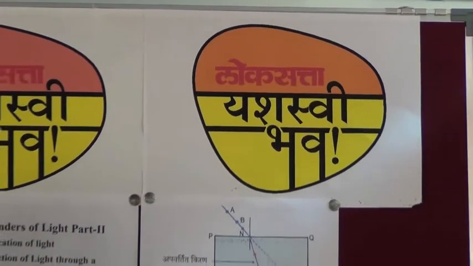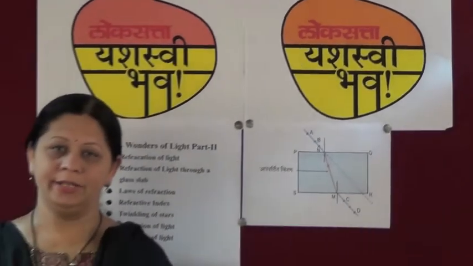In last chapter, Wonders of Light Part 1, we have seen spherical mirrors, lenses, types of lenses. There we have seen application of concave mirror, convex lens, human eye, structure of human eye, defects of human eye and remedies for that. Now here, in this chapter, we are going to study Wonders of Light Part 2.